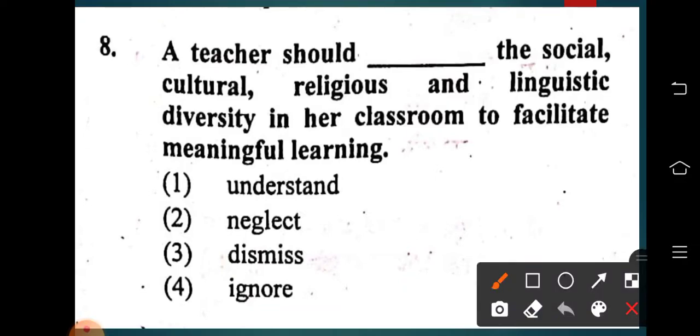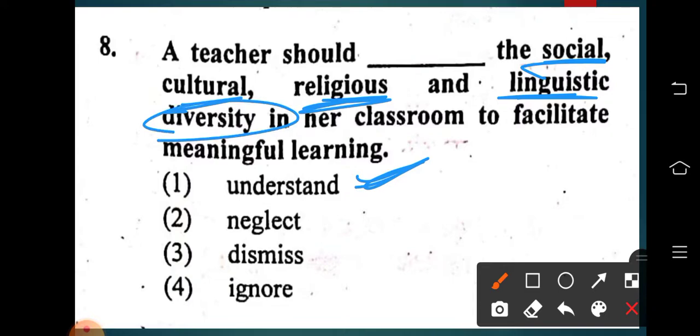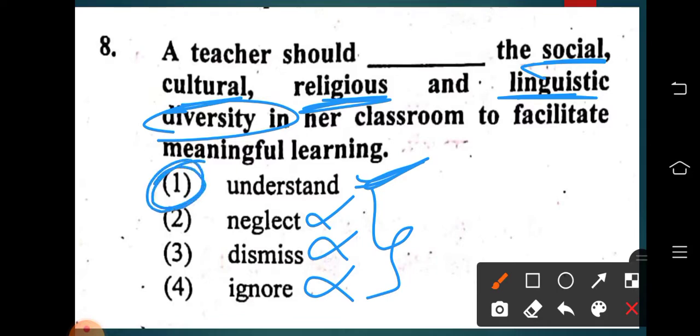As a teacher, we should always understand the social, cultural, religious and linguistic diversity in the classroom. In a classroom, there will be many children with different social, cultural, religious and linguistic backgrounds. We should always understand it. We should not neglect, dismiss or ignore. By themselves, these are negative statements, right? So option 1 is the right answer.